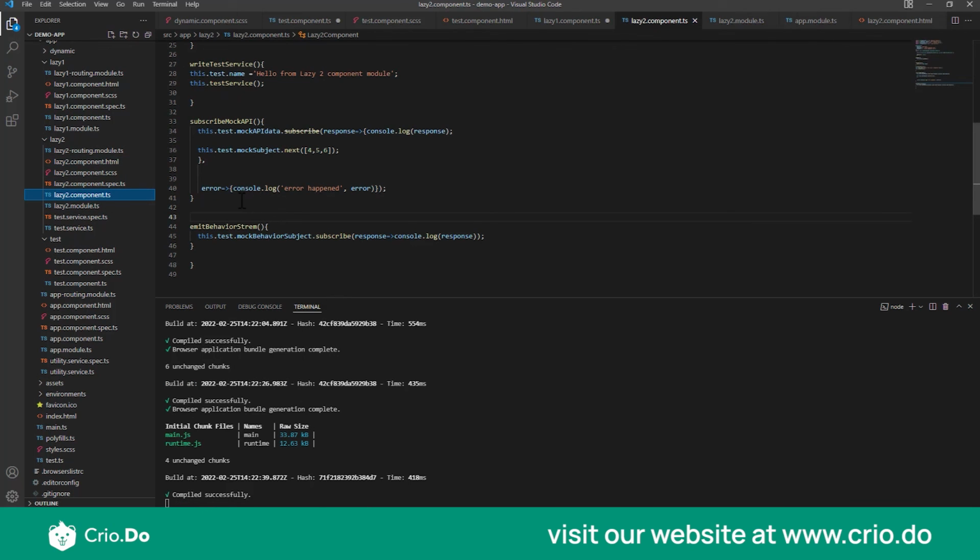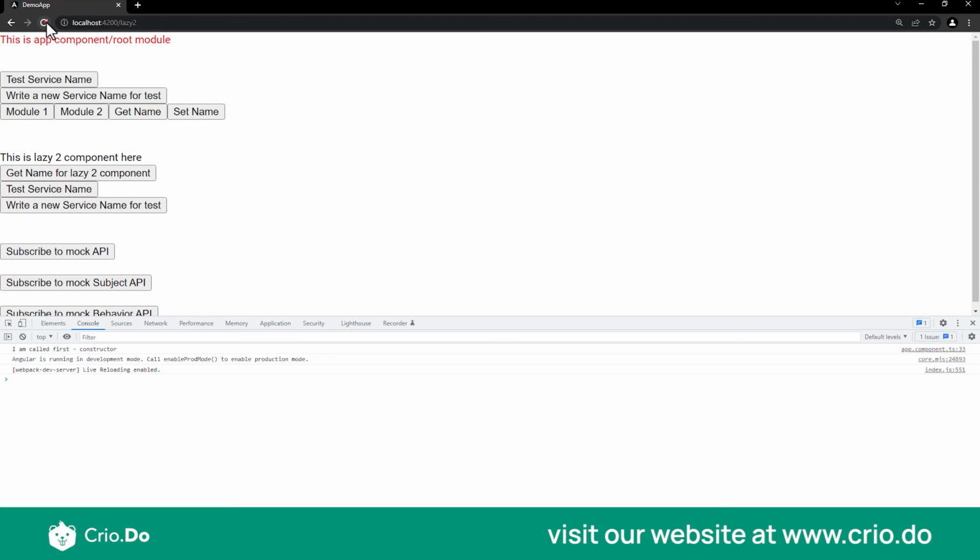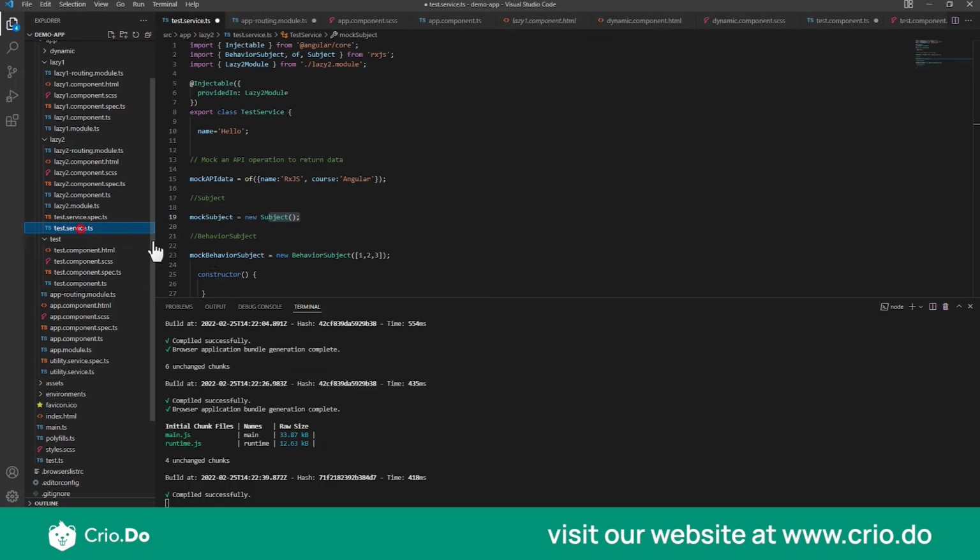So let me just go back and refresh. When I click on this mock behavior, you'll see that immediately I get the data. And why I get the data, as I said, is because behavior subject expects some default value, and since you have already assigned it a default value, that's why you're seeing it on your screen right away. Okay, so that is the concept of RxJS operators, behavior subjects and of variables, and how you can subscribe to a variable, get the response and manipulate it and all that.